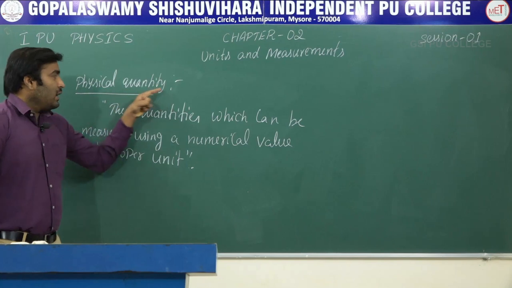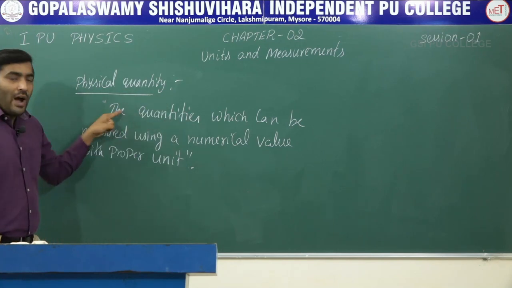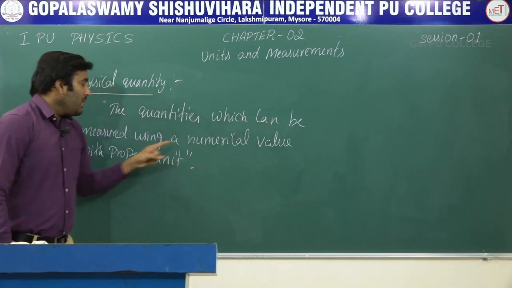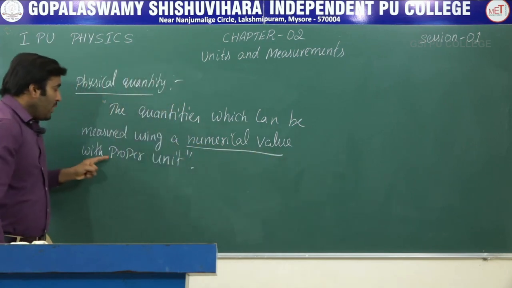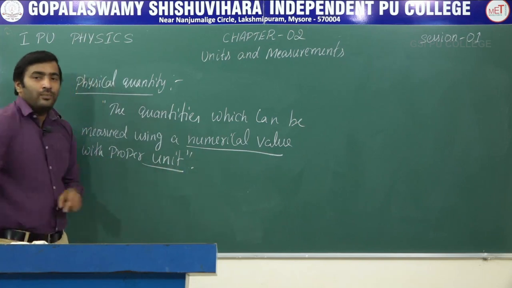So, physical quantities are the quantities which can be measured using a numerical value with proper unit.